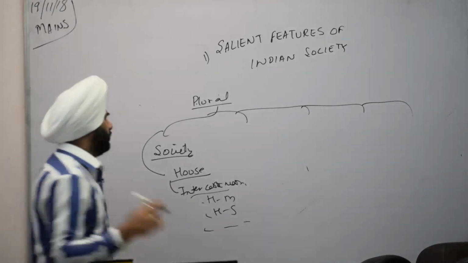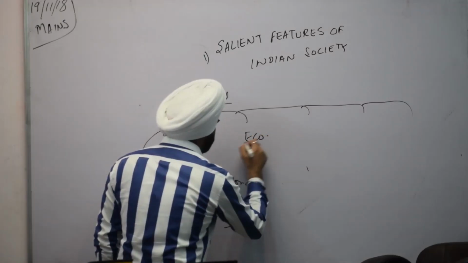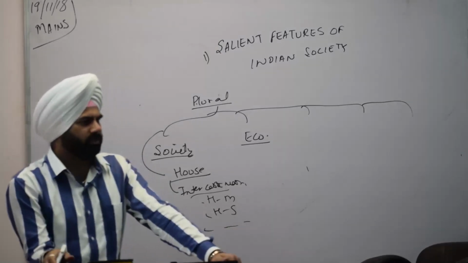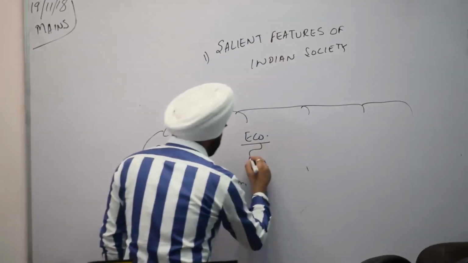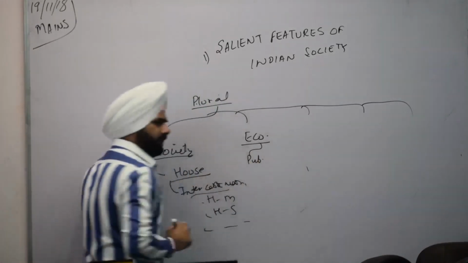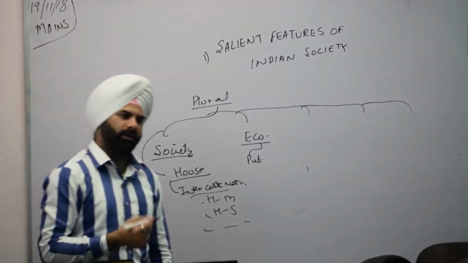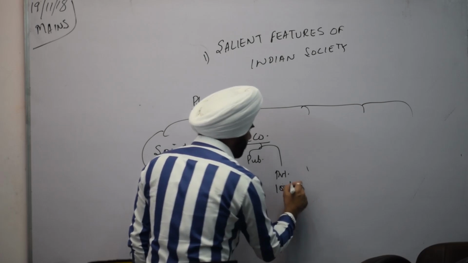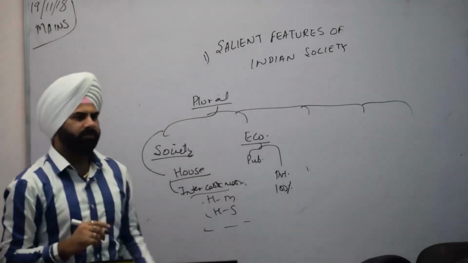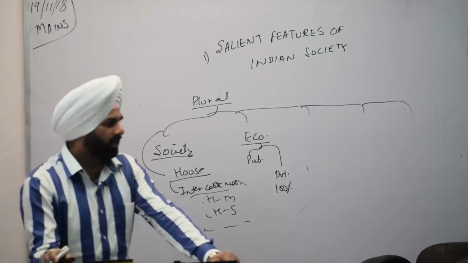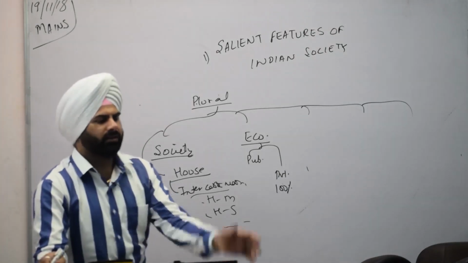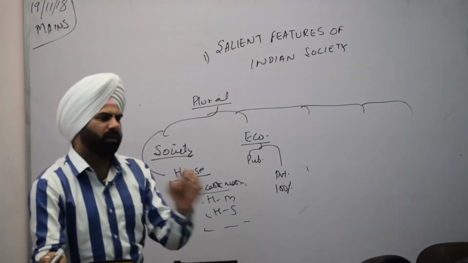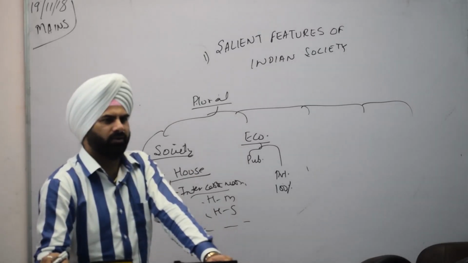Then economics also. Economically also we are plural. Means there are diverse ways of carrying out certain occupations. There can be a certain sector in which the government is having control, public industry. क्या public sector enterprises नहीं है हमारी country में? There are certain areas क्या where the private sector is allowed 100% investment. Not only private sector is allowed 100% investment, but there are certain areas in which even 100% FDI is also allowed. हमारा अपने लोग ही नहीं, क्या बाहर वाले लोगों को भी हम अपने असिमिलेट करने की कोशिश नहीं कर रहे?